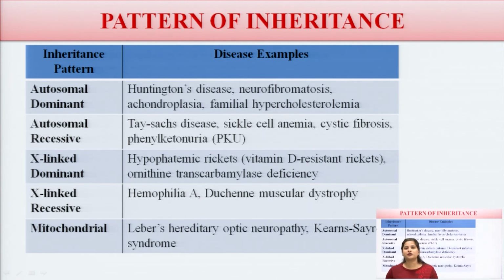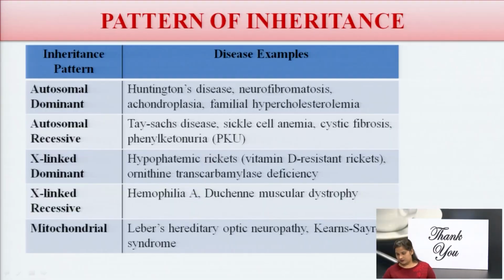And the last one is mitochondrial inheritance, which shows diseases like Leber's hereditary optic neuropathy and Kearns-Sayre syndrome. So these are all the diseases according to the patterns of inheritance.